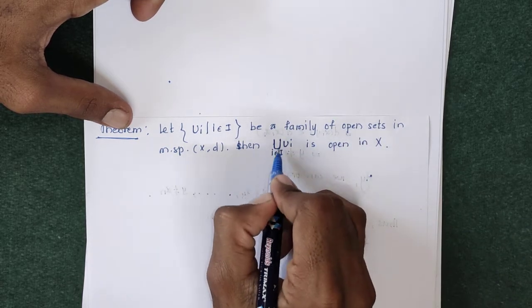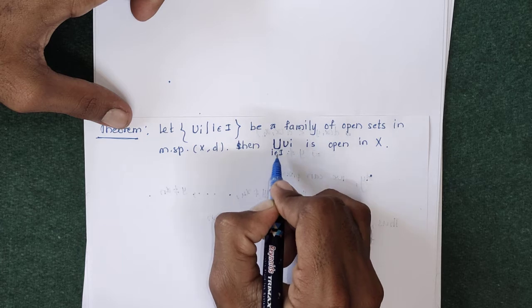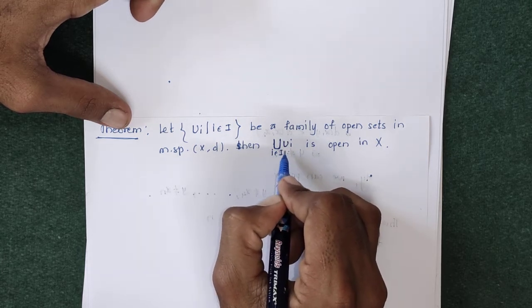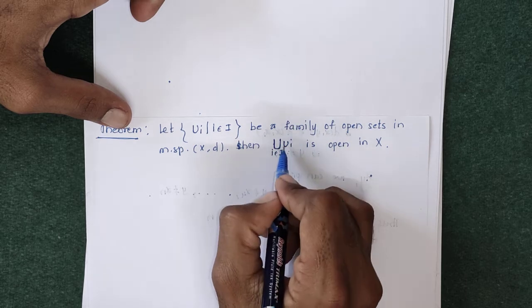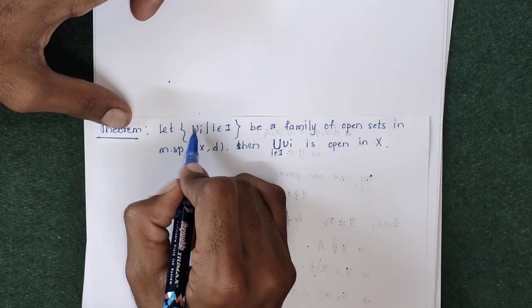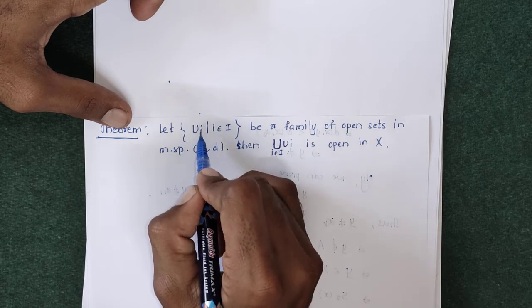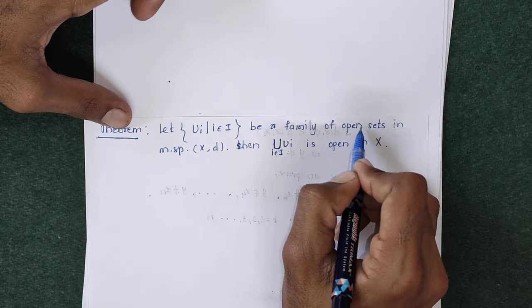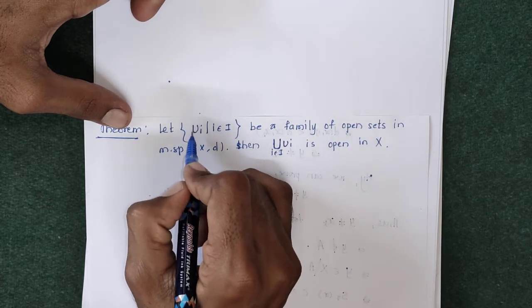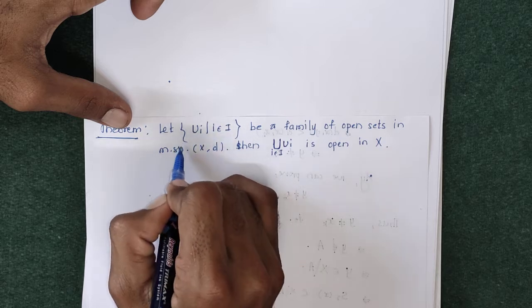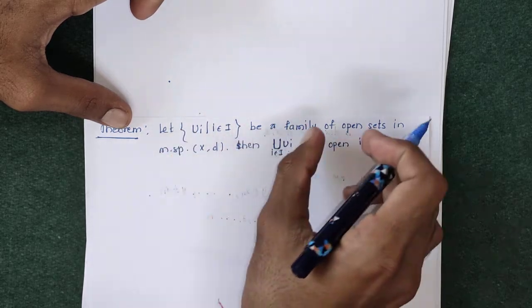that is, the union of open sets, an arbitrary union, that is i running from 1 to infinity. So the union of Ui is open. Here we have given that u1 is open, u2 is open, u3 is open and so on, all Ui's are open. This is the family of open sets, meaning each element of this family is an open set. So u1, u2, u3, all these sets are open sets, and combining those in one set, this is the family of open sets.